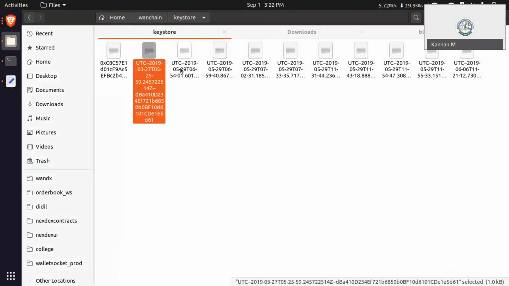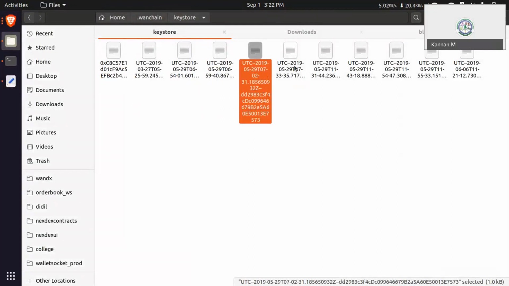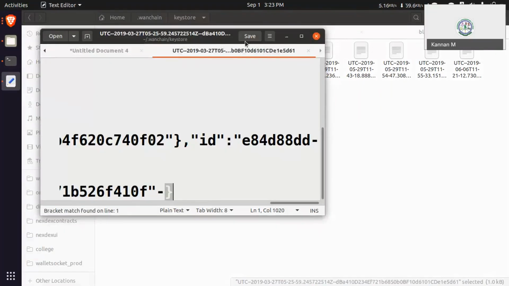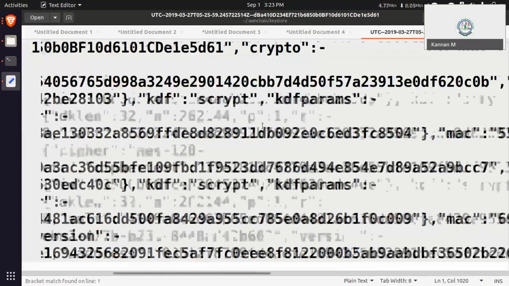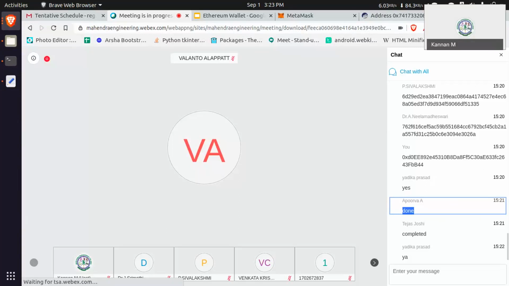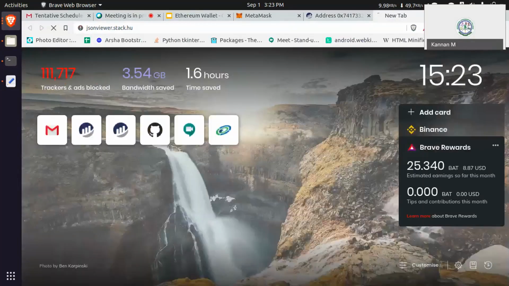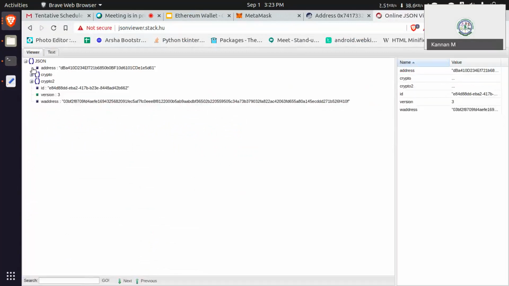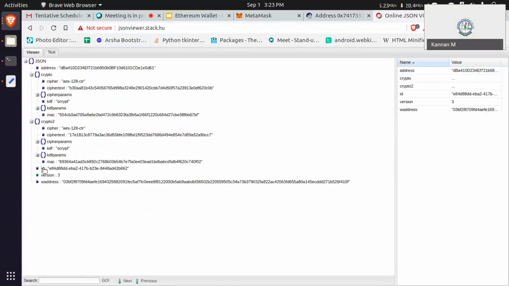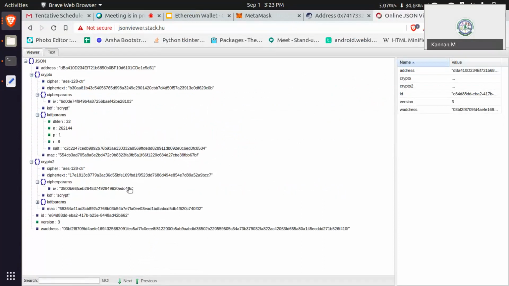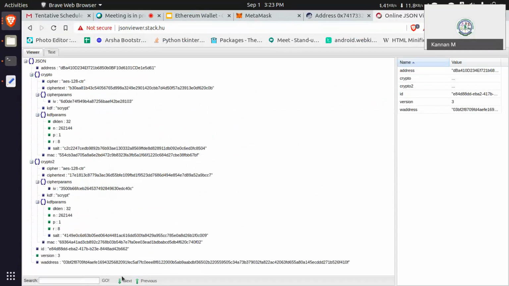Each account has this type of file, like UTC files. If you open any file, it is completely encrypted. What algorithm is used and how we can decrypt that value address.